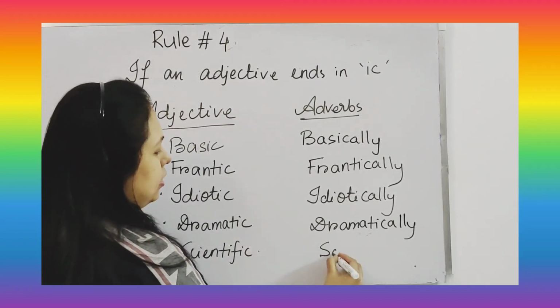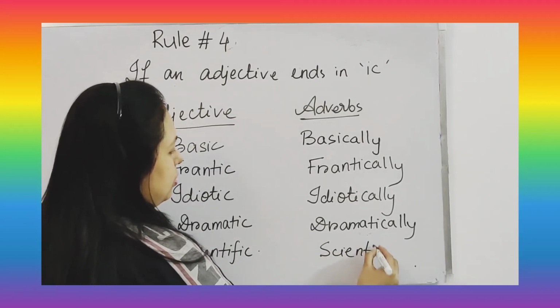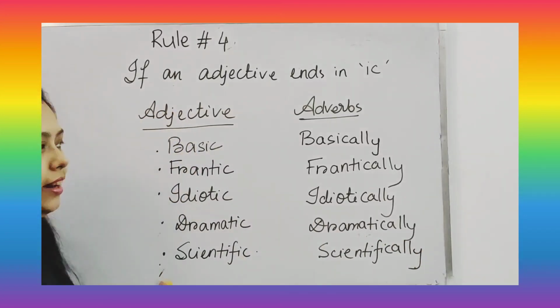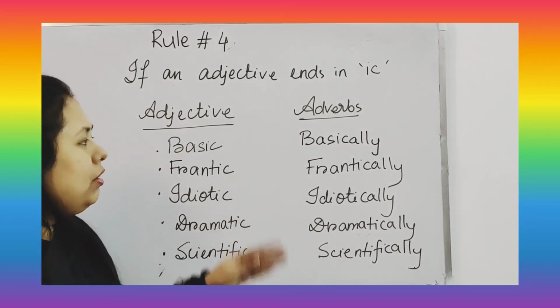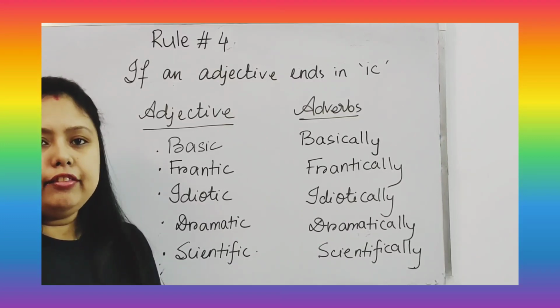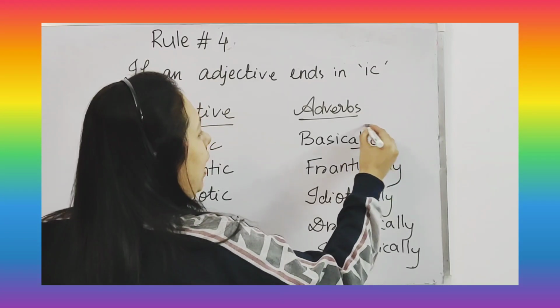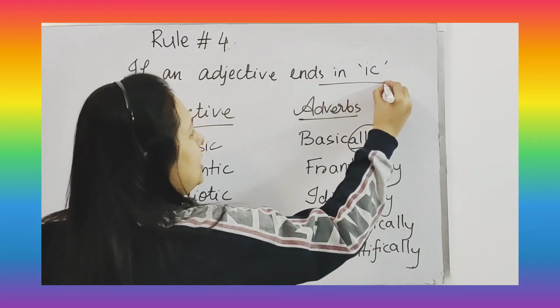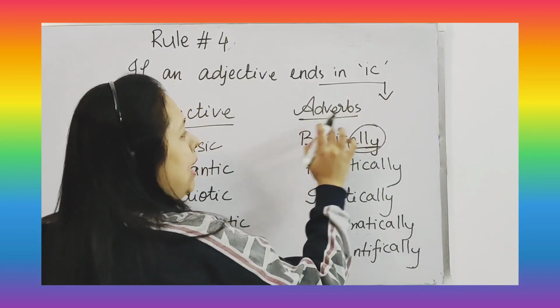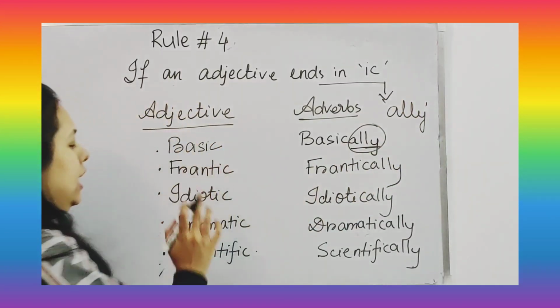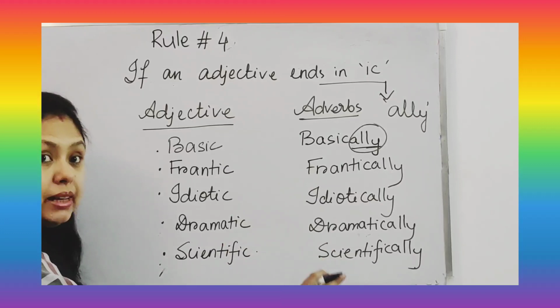Scientific, scientifically. So here in this rule you can see that you are not replacing anything to make an adverb. You are adding, in fact, A-double-L-Y. Okay. So when an adjective ends in IC, to make it an adverb, we add A-double-L-Y. Remember that. Like for specific, it will become specifically.